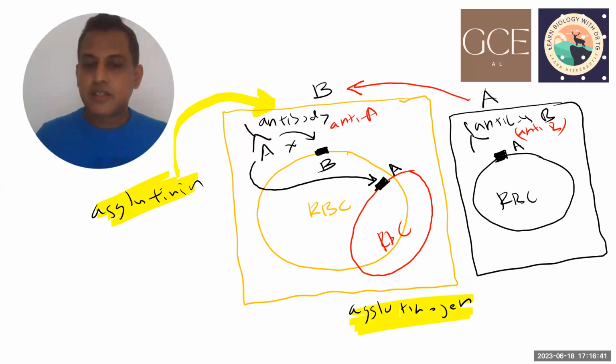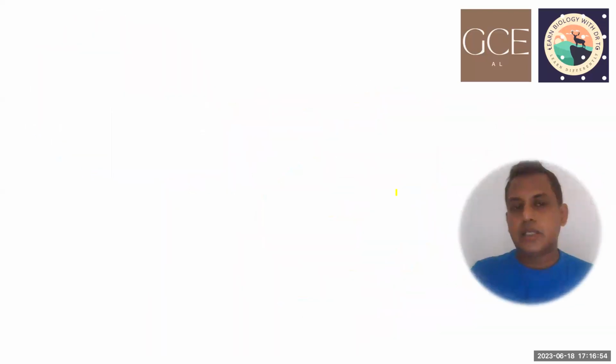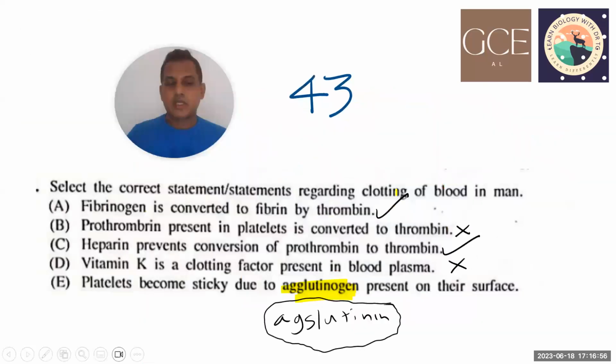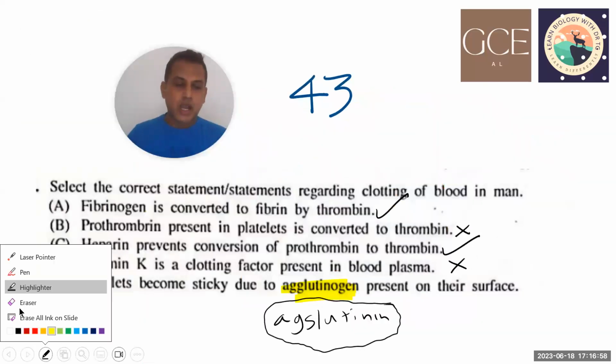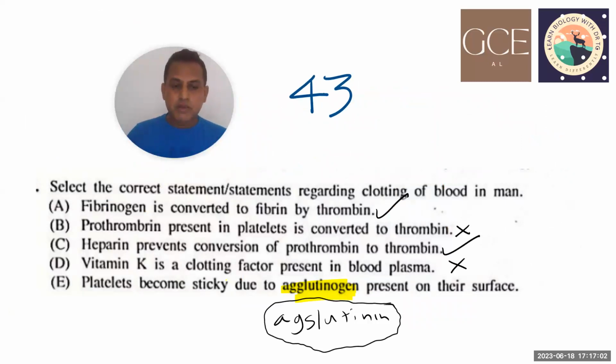Agglutinogen is this glycoprotein, the glycoprotein on the red blood cell. So the last choice is correct up to this level: platelets become sticky. Up to that, this is correct.